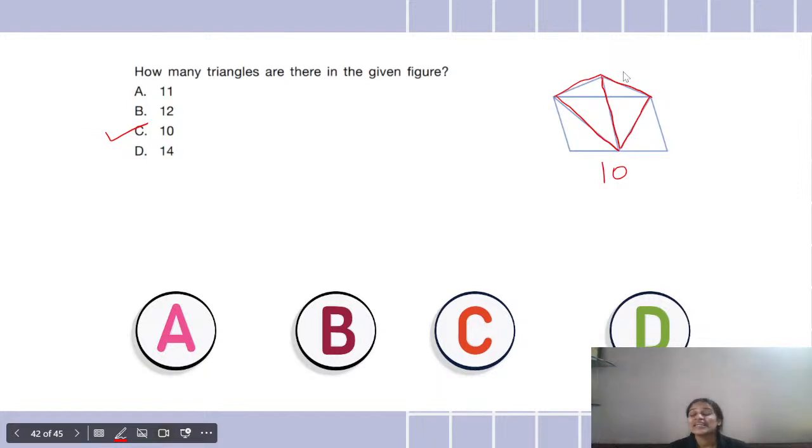But I really loved the enthusiasm that all of you showed towards participating in this session. Even if your answers were wrong, at least you put in an effort. At least you showed that attempt to try and answer those questions. So that is really amazing. Okay, so this was the last question for today's session, and I hope all of you enjoyed the topic of symmetry and have understood it pretty well. So I hope it has given you a good practice.